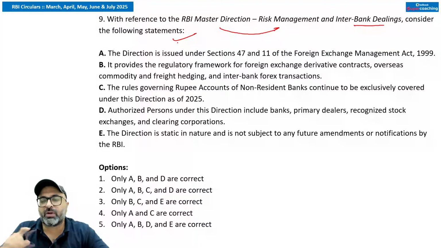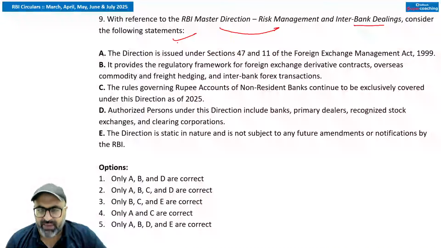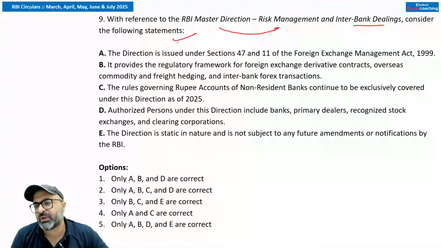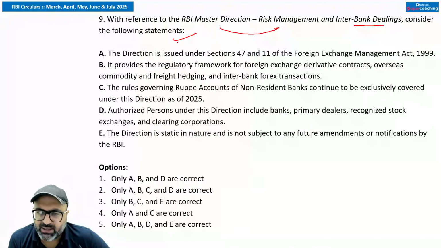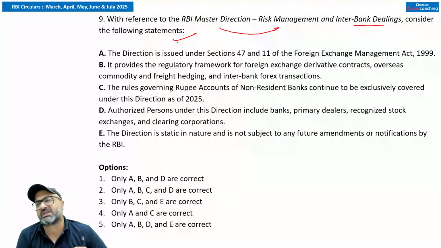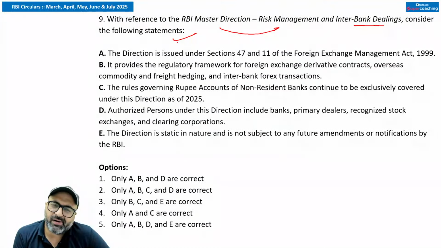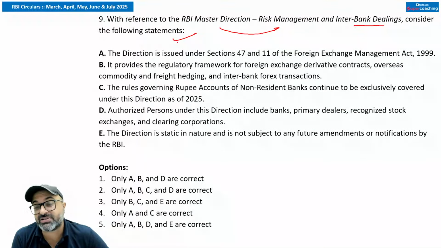Chalo, I'll help you. The RBI Master Direction on Risk Management and Interbank Dealings governs the foreign exchange market in India, providing a comprehensive regulatory framework for foreign exchange derivatives, as well as hedging, rupee accounts of non-resident banks, and interbank forex dealings. So what was the objective of this Master Direction?